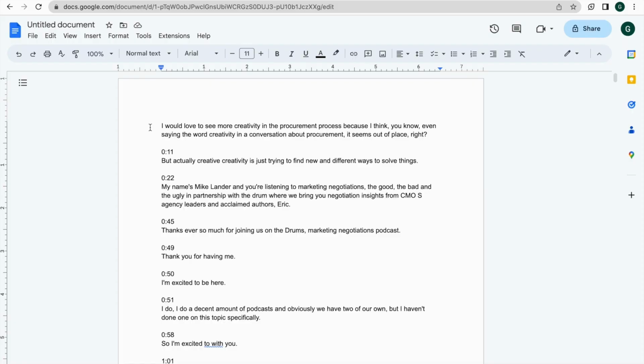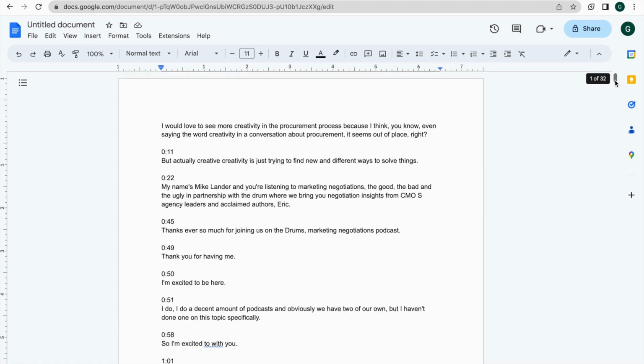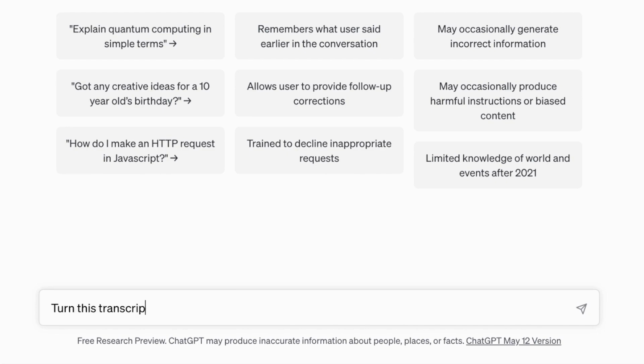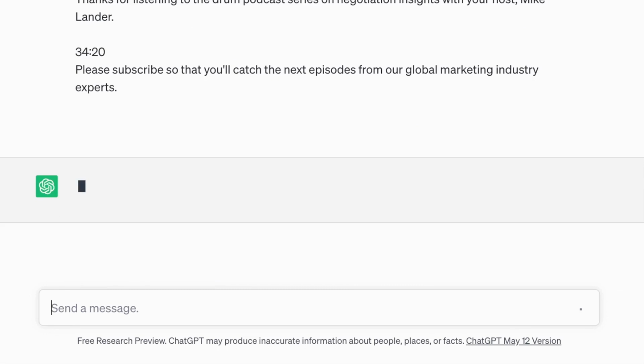Here, I'm going to show you an example of how to turn a podcast transcript into one article or more. So here I've got a transcript from one of the Drum's podcasts. And as you can see, this is one of 32 pages. As I said, one of the limitations of ChatGPT is that you can only input so much text. If I try to put this entire transcript into ChatGPT, the AI would reject it and not generate a response.